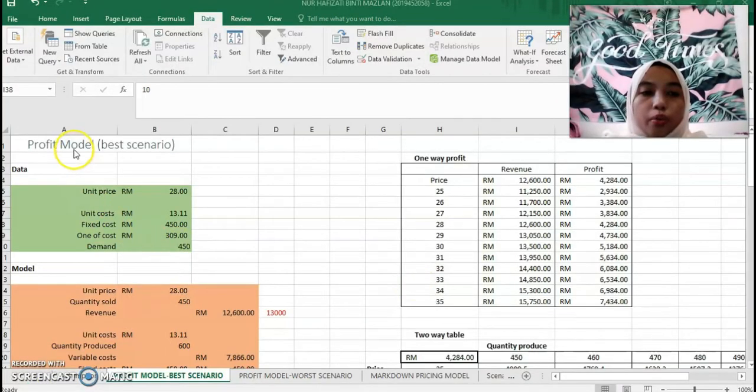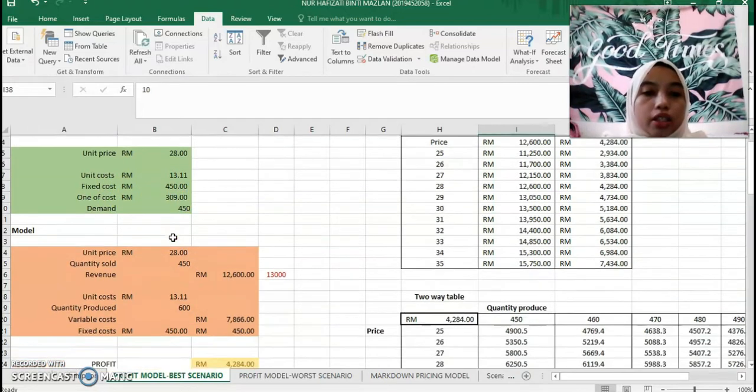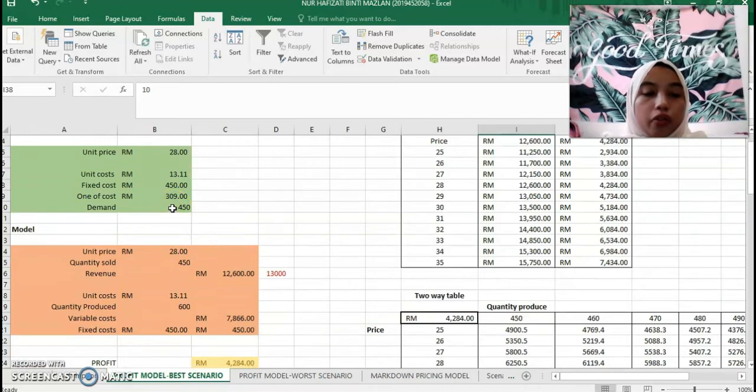Next, we run a profit model for the best scenario to see if we can gain our target revenue and our target profit based on our assumption. First, the data that we insert on the profit model for the best scenario, which is based on our assumption: the unit price is 28 ringgit, unit cost is 13 ringgit 11 cents, fixed cost is 450 ringgit, one-off cost is 309 ringgit, and the demand is 450 units.